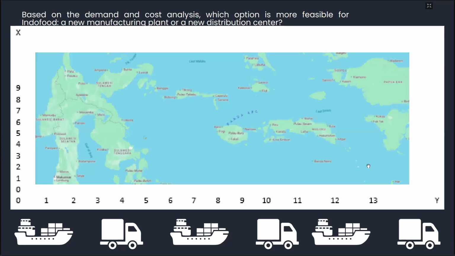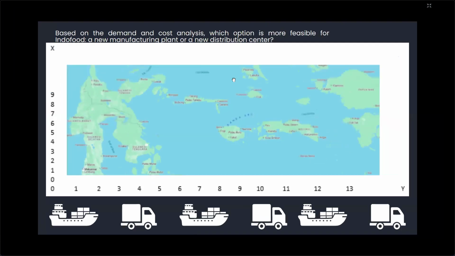And then, based on demand and cost analysis, which option is more feasible for Indofood, a new manufacturing plant or a new distribution center?